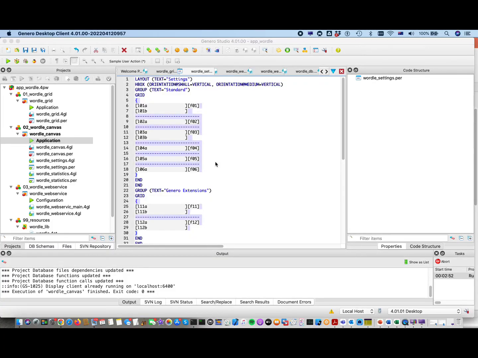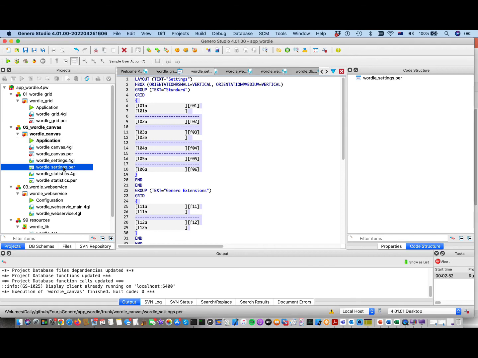I'm going to use the settings screen to show you some of the new GUI syntax for forms. So that's Wordle settings.per, and if we look at the form, we can see we've got some containers, so HBox and group and grid, and then we've got our widgets that you're perhaps familiar with from your screen. In fact, the first thing to note actually is the word layout at the top. That tells me we're using the new GUI syntax. So here we've got our spacing for our various widgets.